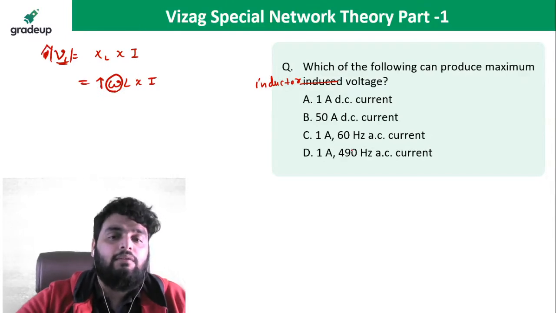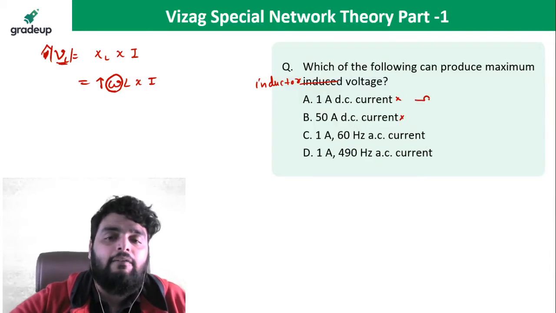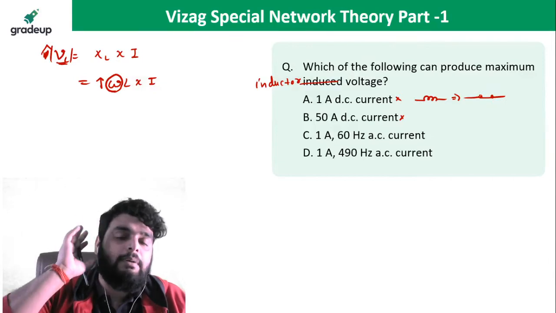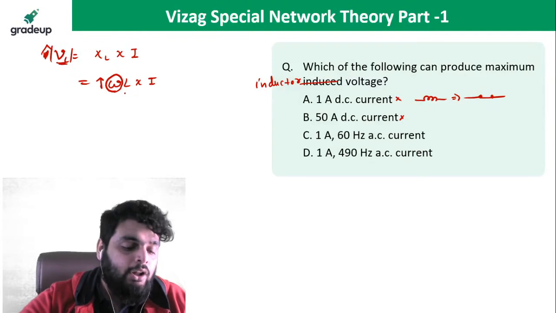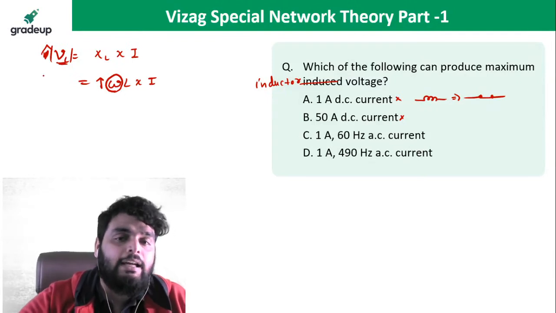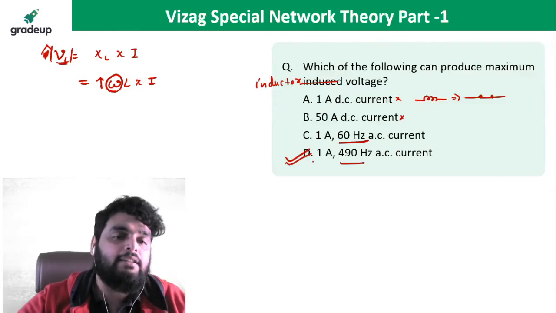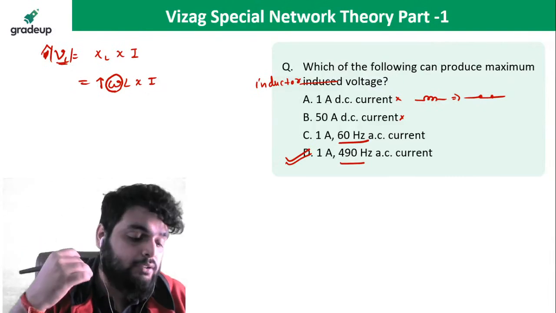See very carefully. In DC current, inductor will behave like a short circuit, so the voltage is 0. But in AC current, the inductor can be written in this form. So if you increase the frequency, the inductor voltage will increase. So it is 490 Hertz, it is 60 Hertz. So obviously option D is the right answer because the frequency is higher as compared to C.